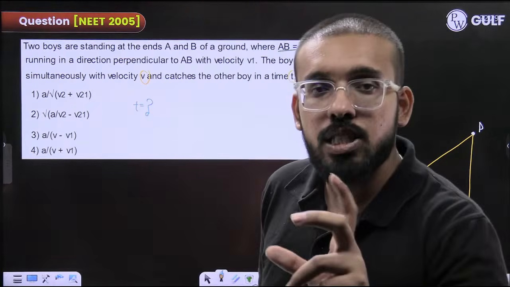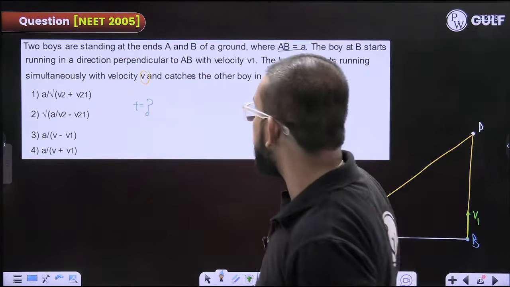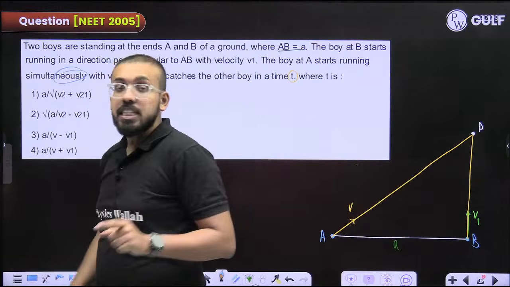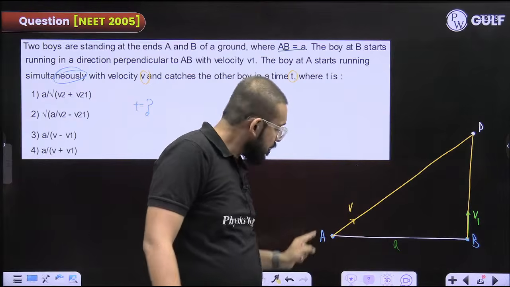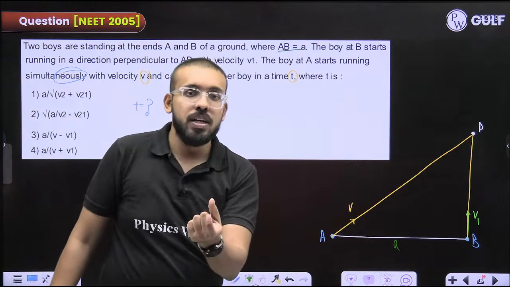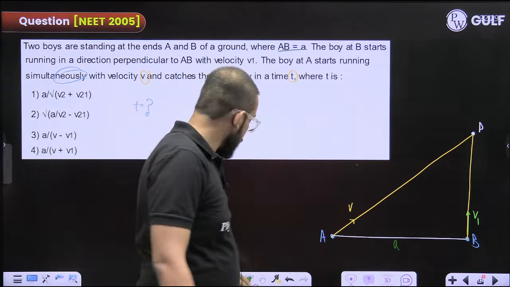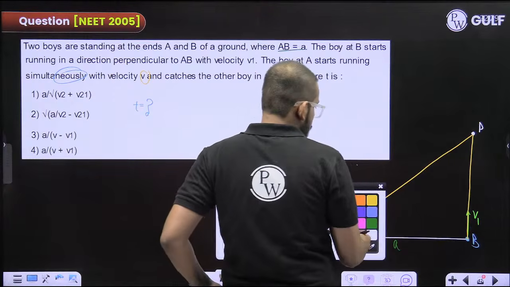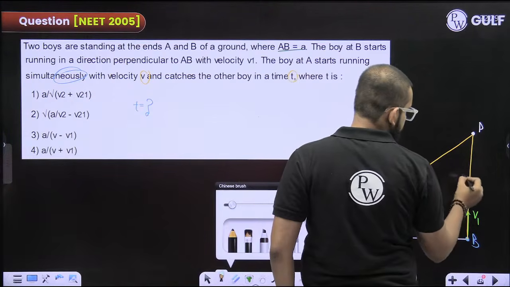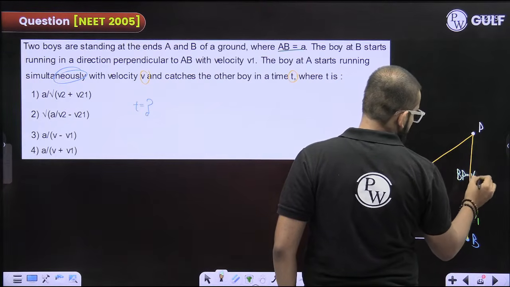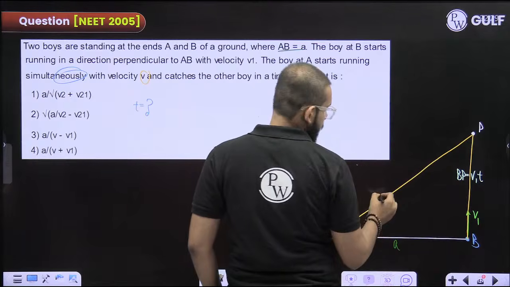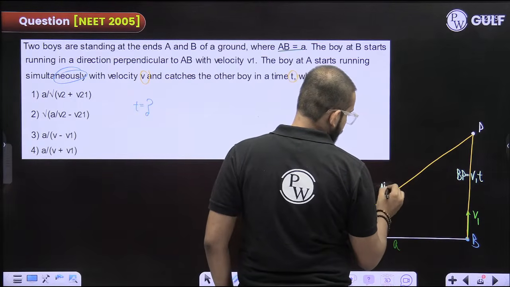Very simple it is. Both of them start running simultaneously, that means at the same time. So if he has travelled for time t, he will also travel for time t. Both of them should have travelled for the same time. Correct, guys? How much will be this length BP? Distance is equal to speed into time, v1 t. How much will be this length AP? Distance is equal to speed into time, vt.